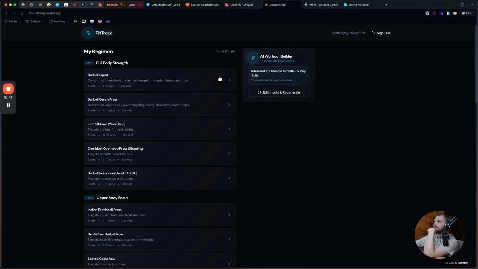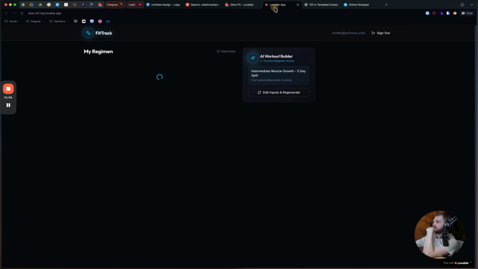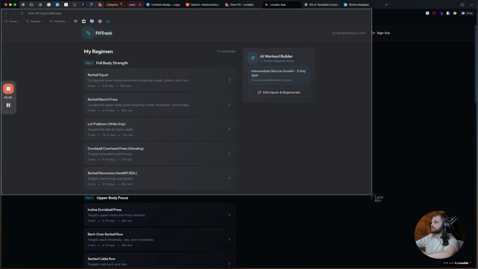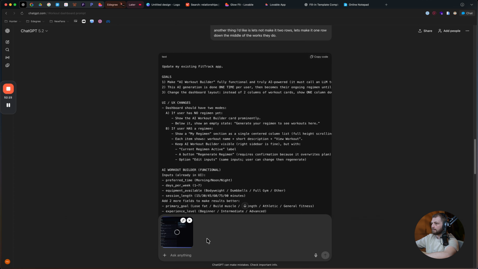One, I don't like the format. This thing needs to be in the center, not on the left, and then this needs to be all the way on the right. So we're going to fix that. Let me take a screenshot of it actually, and then I'm going to put this inside of ChatGPT, because it's going to be some pretty big adjustments that we're doing again. Anytime we do big adjustments, I like to just use ChatGPT to do it.